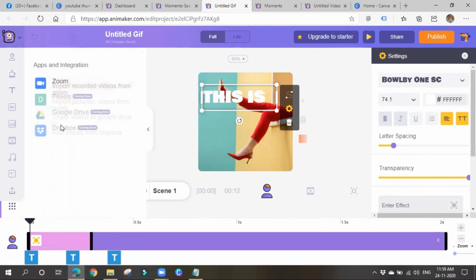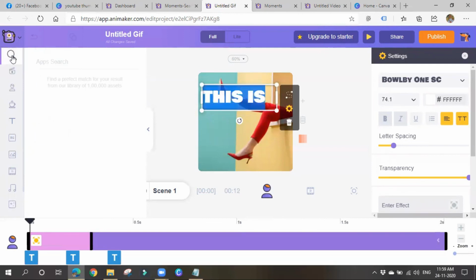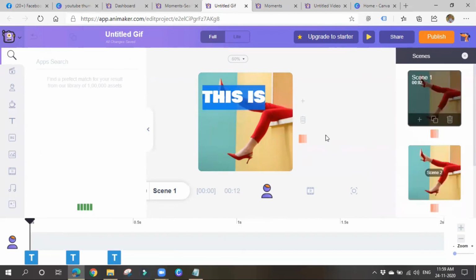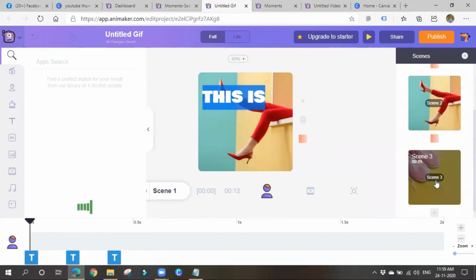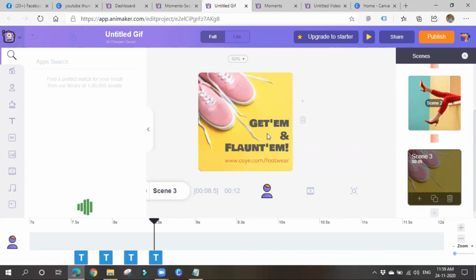You can also integrate with all these apps, guys. But I don't know why it is not clearly getting displayed. You can upload your things here. So search for GIFs. Let me show you some GIFs also. You can use predefined GIFs also. It is taking some time. You can add some effect and create it as a GIF. Effect means you can add some kind of animation effects and all. You can make it as a GIF again.